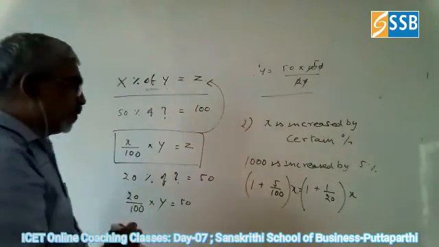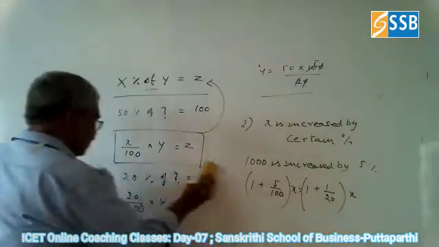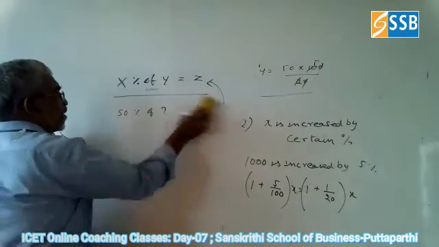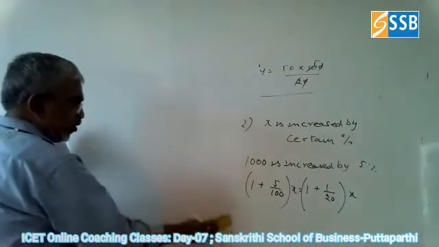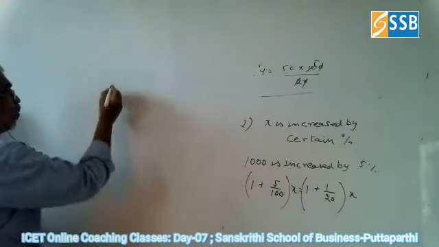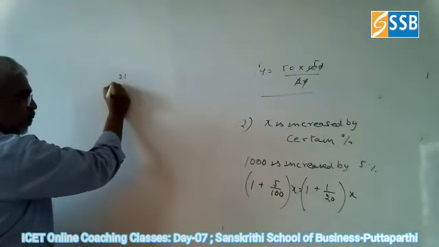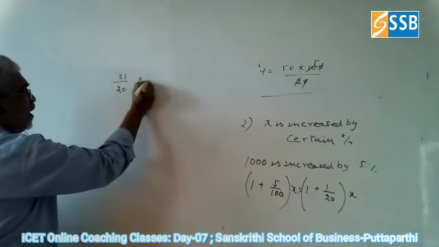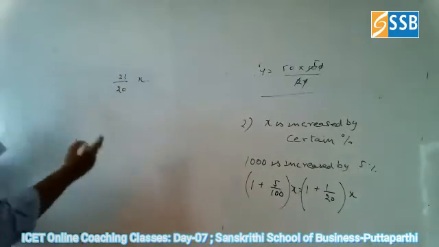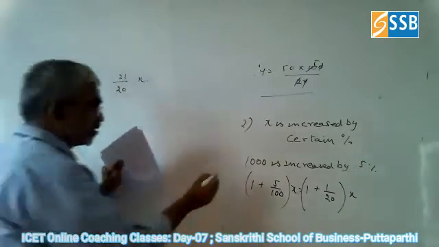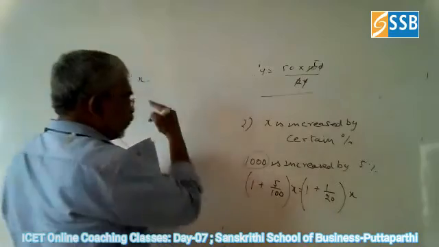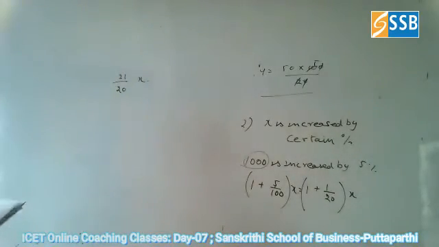Keep this in mind. Then what do you get? 21 by 20 of X. X is what we want. Now if you multiply this, you will get the answer.